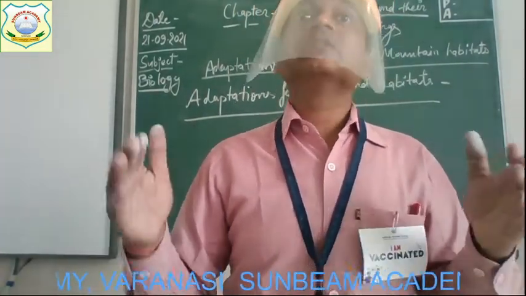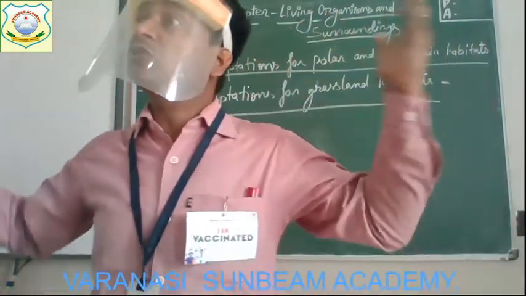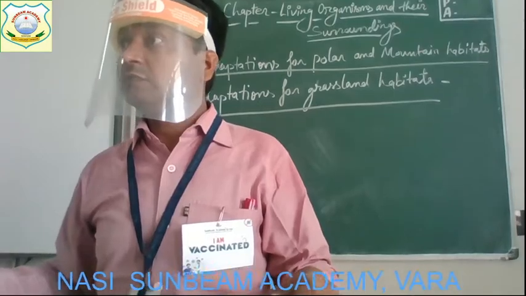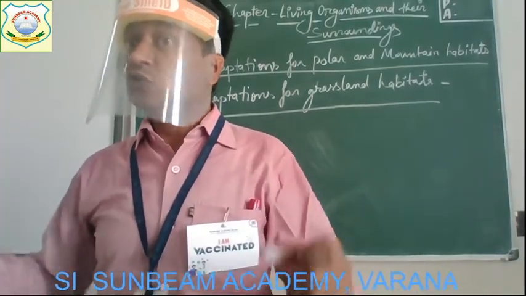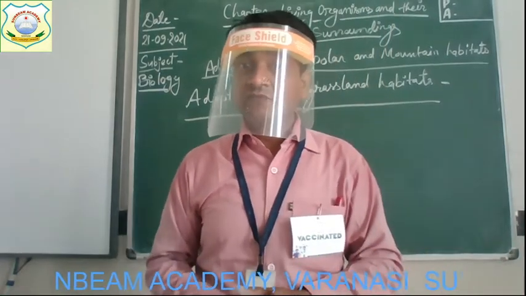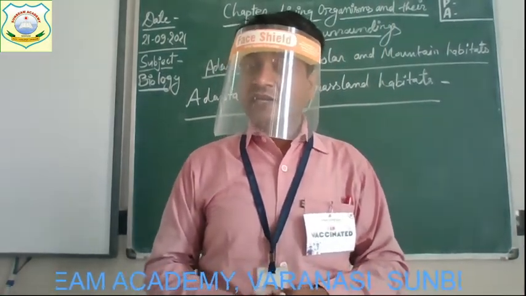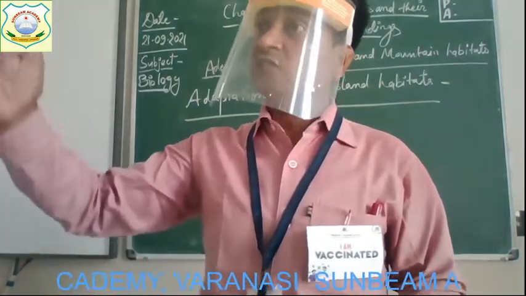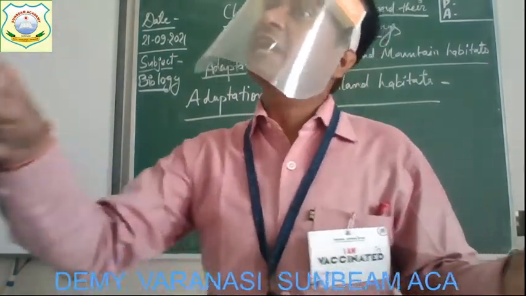Why? Because they can see in both directions that no predator is coming to kill them. Alright. So to protect themselves from their predators, they have such kind of eyes. And they can see a long distance with both eyes. Means they can see in two directions at a time.